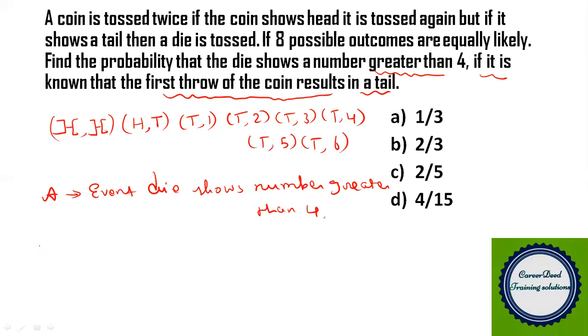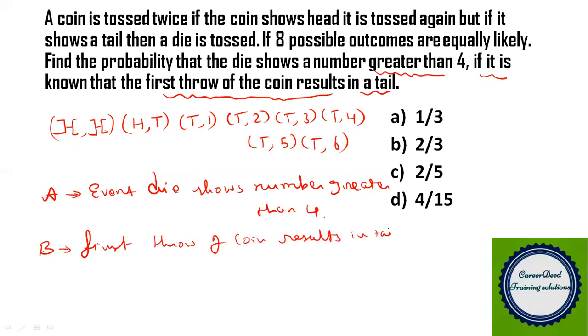Now take the second event: let B be the event that the first throw of the coin results in tail. Now our first event is that the die shows greater than 4, so the numbers greater than 4 are only 2.